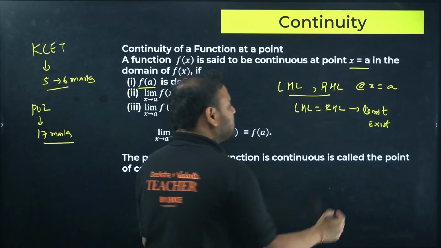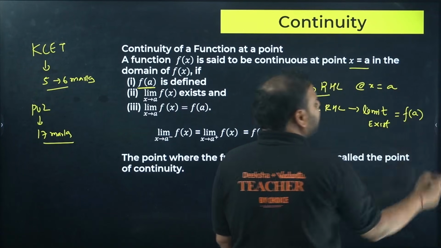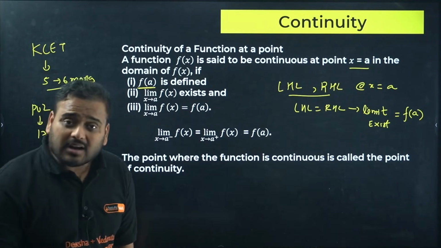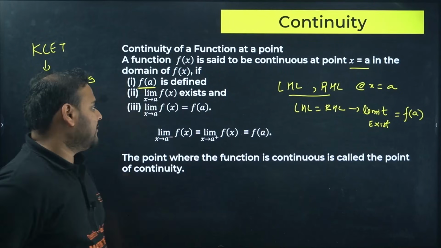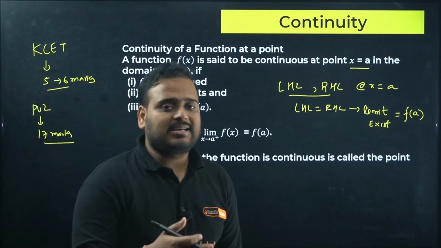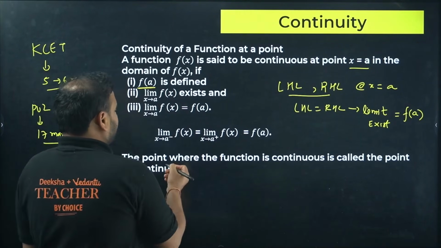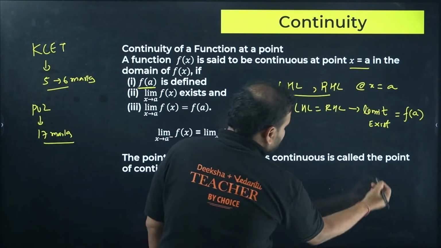Limit exists, and the limit should also be equal to the function value at the point a. When that all comes together, then we call the given function a continuous function at the point x equals a. The point where the function is continuous is called a point of continuity.